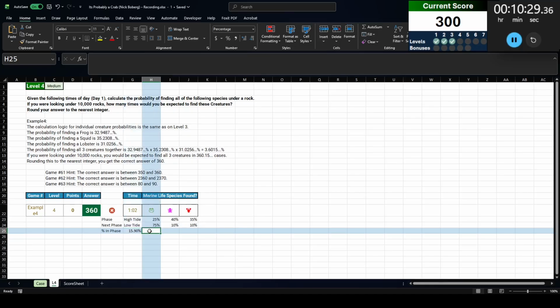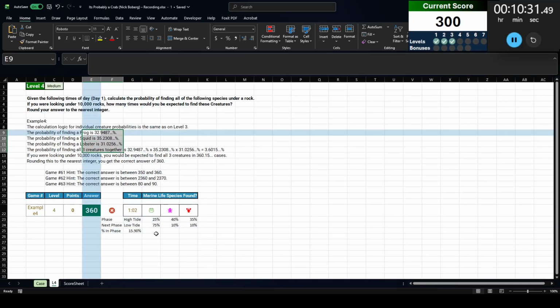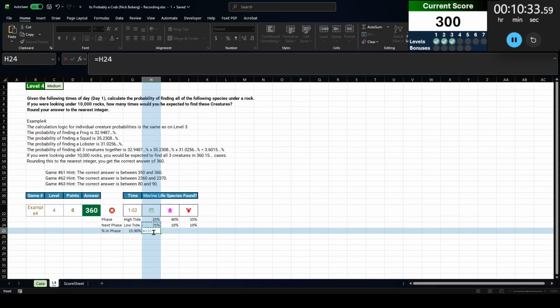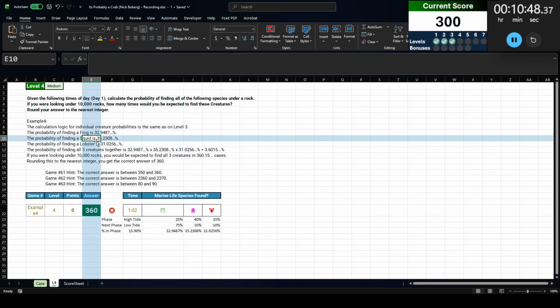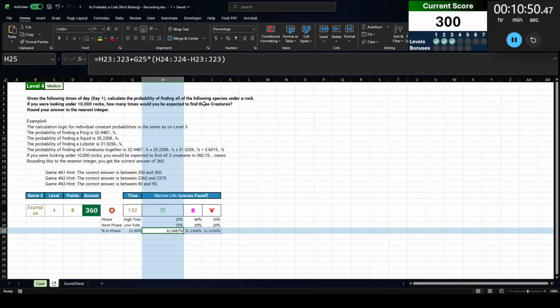But what I can do is I could check these percentages here. So we're going to start with these plus this percent of the difference from the end to the beginning. All right, now let's see, do these match up? 32.95. Well, let's do 9487, 352308, 31. Yes, okay, these all add up.